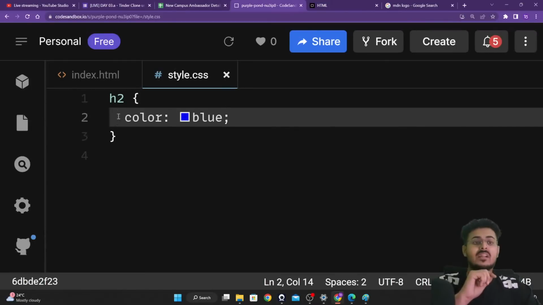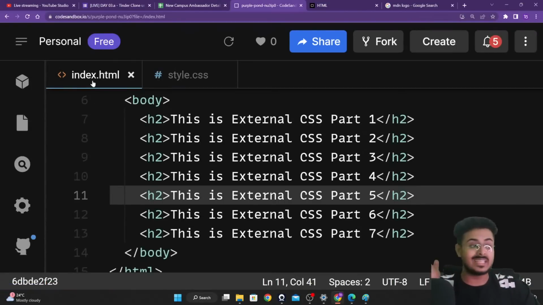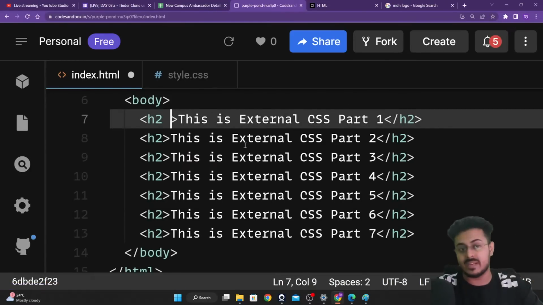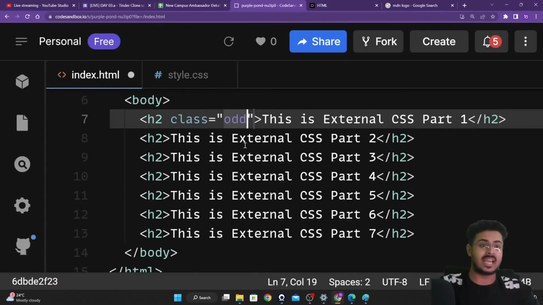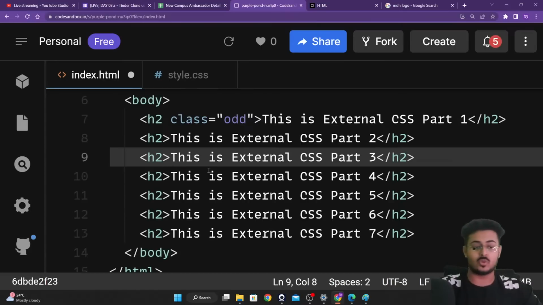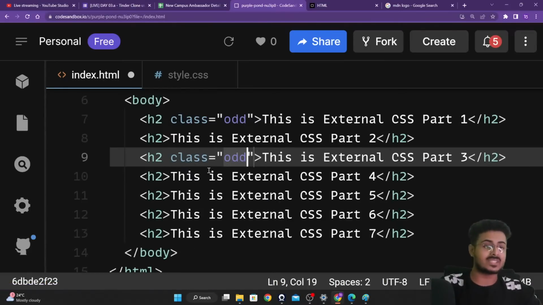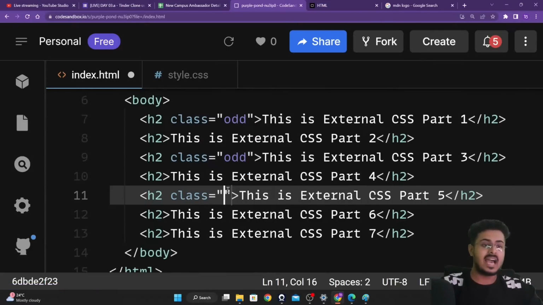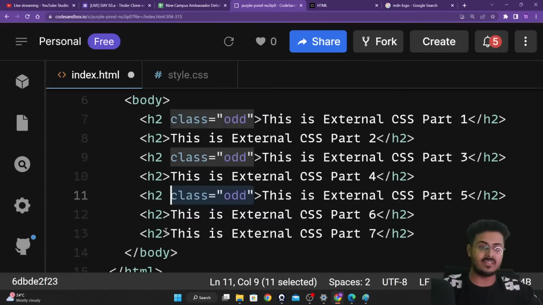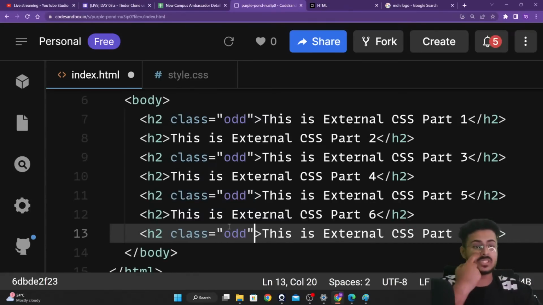So what I will be doing is creating 2 classes, even and odd. For the first H2 element, I'll give it a class of odd. The third element of H2, I'll again give a class of odd. The fifth element as well, and similar to that, the seventh element as well, I will give a class of odd, as you are able to see right over here.